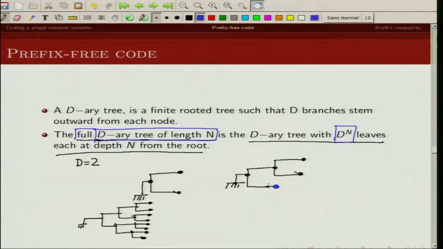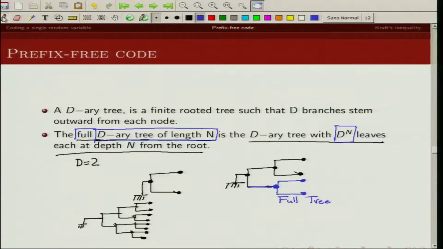This particular branch is only extended up to depth 1 from the root. So this is not a full tree. However, if I extend these nodes and I have something like this, then it is a full tree because I have 4 leaves at depth 2.